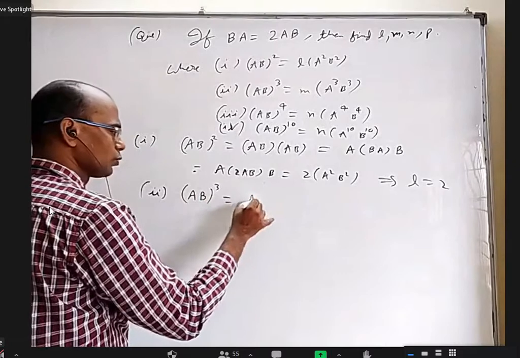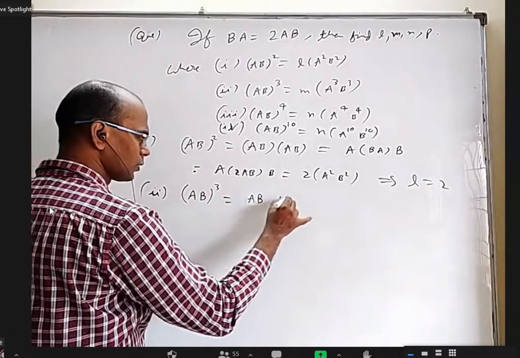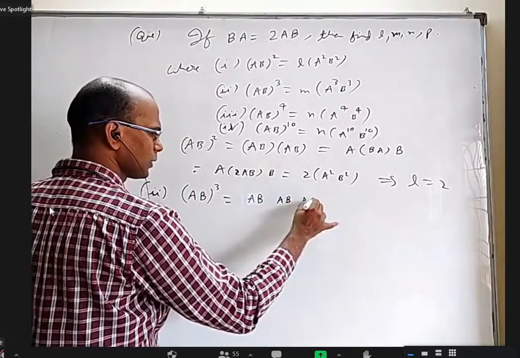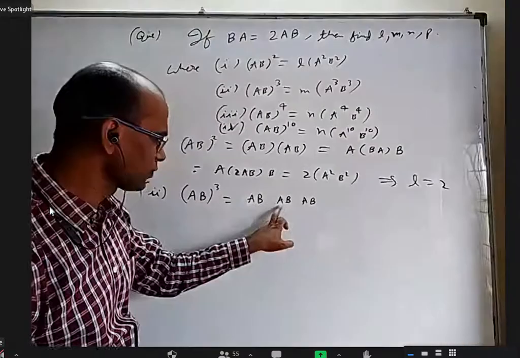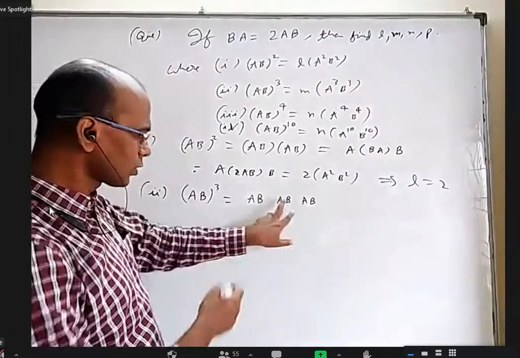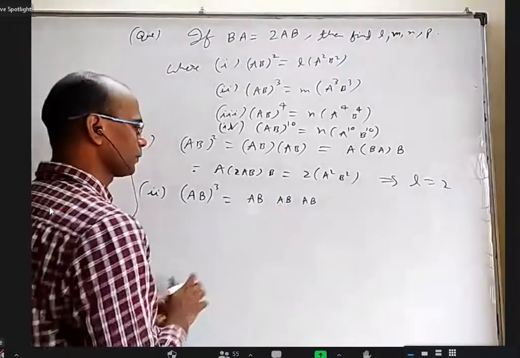So (AB)^3 means it is AB into AB into AB. Okay, you cannot change, you can multiply these two first or these two first, up to you, but you cannot reverse any one of them. All right.